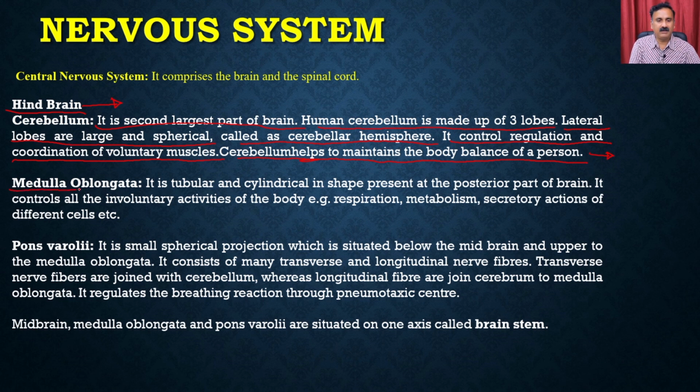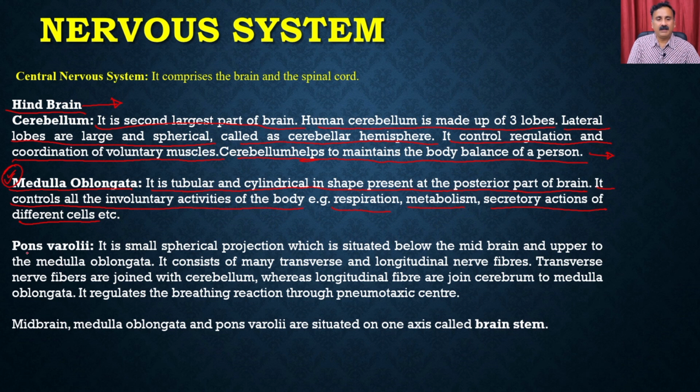And then we have the medulla oblongata. It is tubular and cylindrical in shape, present at the posterior part of the brain. It controls all the involuntary activities of the body, for example respiration, metabolism, and secretory activity of different types of cells. So the medulla oblongata is a very important part of the brain which controls the involuntary activities of the body. It is going to be a part of even the autonomic nervous system as well.